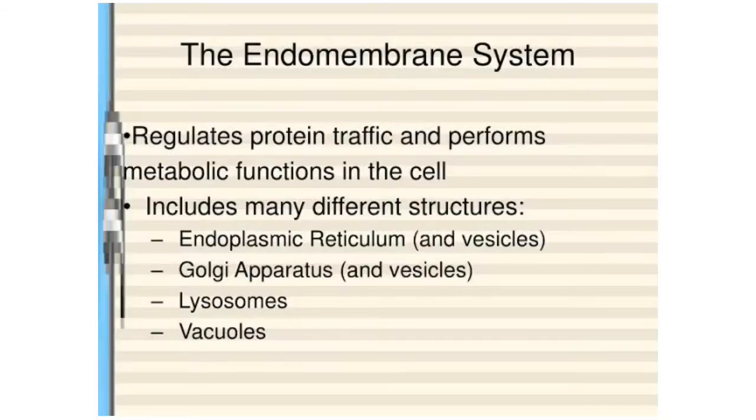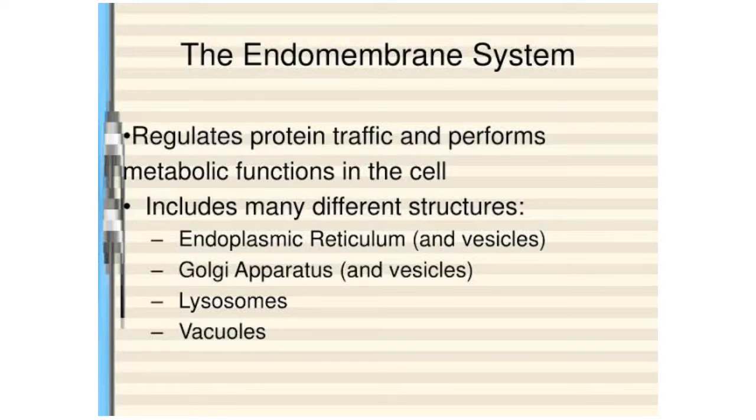Okay, now next let's go with the endomembrane system. While each of the membranous organelles is distinct in terms of structure and function, many of these are considered together as an endomembrane system because of their functional coordination. Now what are these endomembrane systems? The endoplasmic reticulum, the Golgi complex, the lysosomes and the vacuoles.